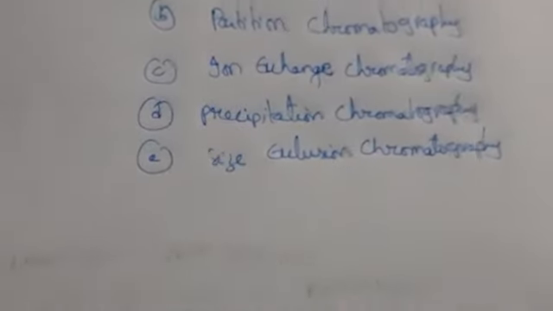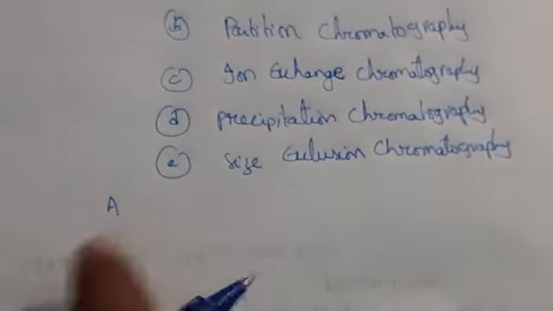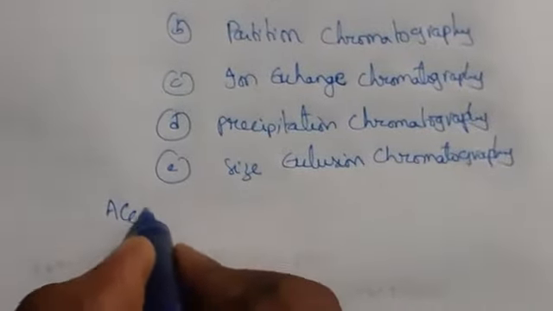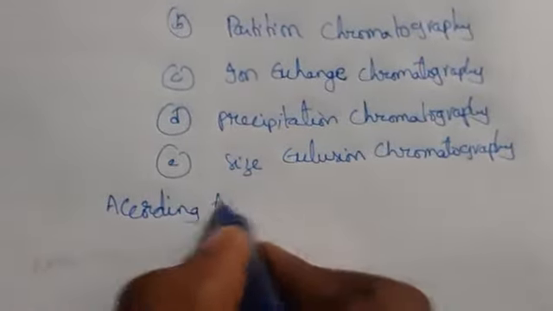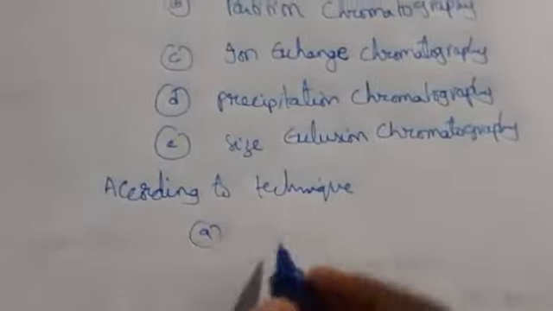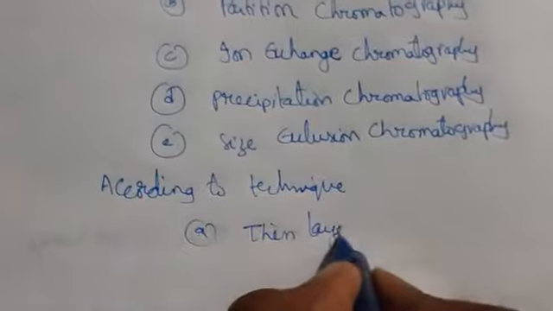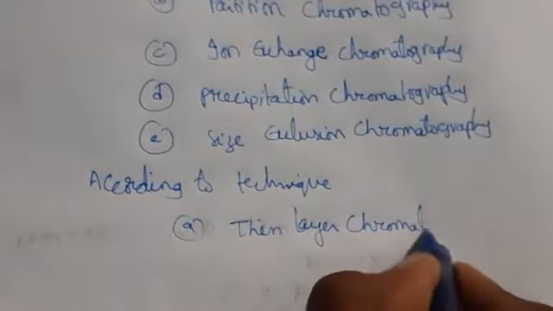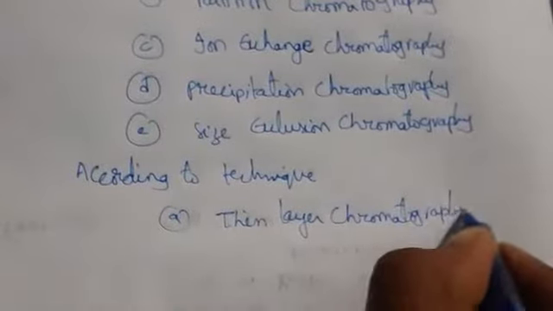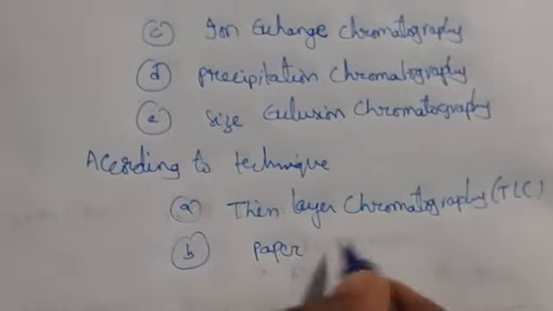According to technique, the chromatography is divided into how many types? Here it is divided into thin layer chromatography, which is also known as TLC, and paper chromatography. So according to technique, these two are divided.